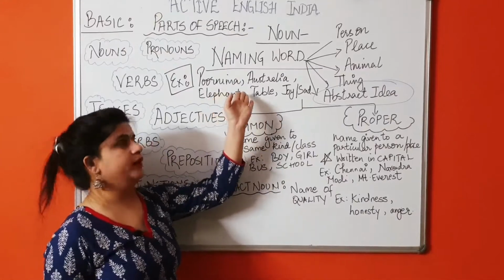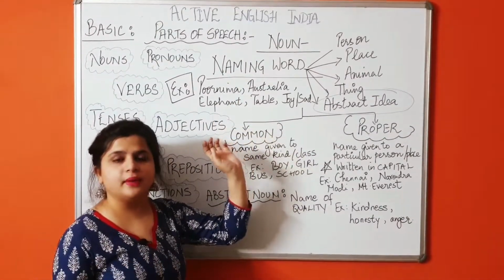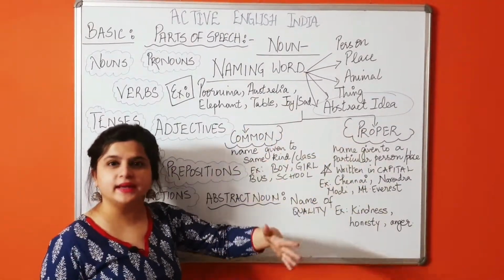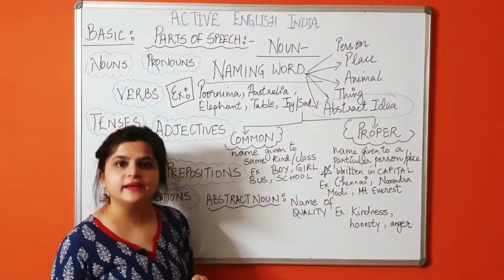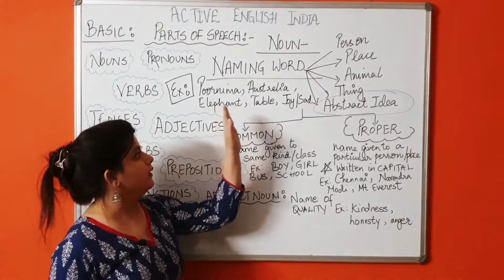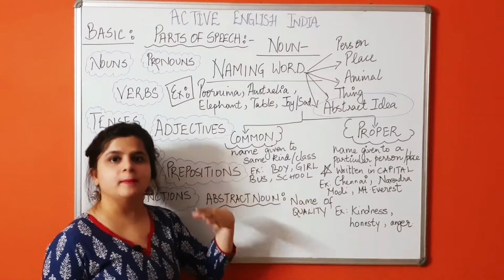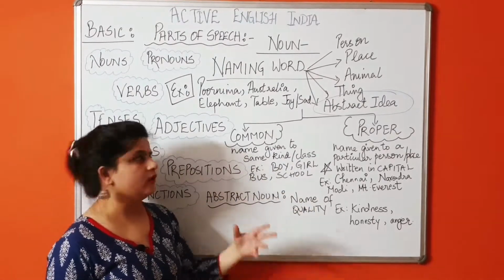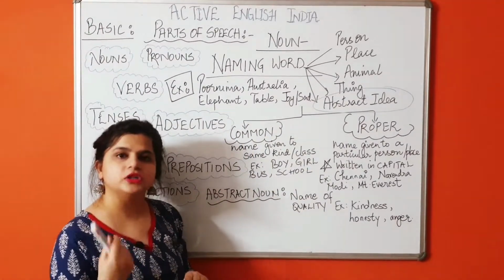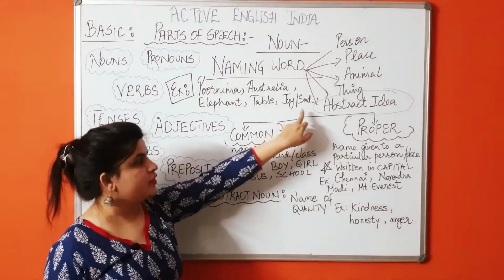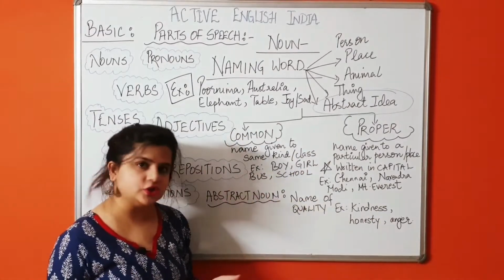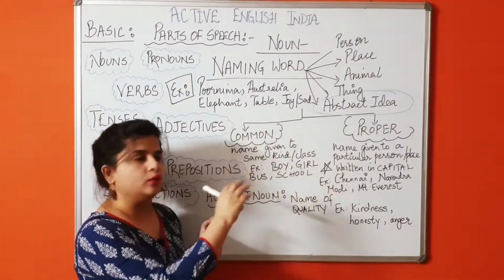Name of a person, Purnima, or maybe Purva, or maybe Amit or Aman, anybody. Then name of a place, Australia, New Delhi, Rajiv Chowk, all these are places. Any small place, any small country comes under noun. Name of an animal, elephant, monkeys, lizards, anything. Then name of a thing, table, chair, blackboard, whiteboard, marker, chalk, everything. And abstract things, joy, sad, angry, furious, all these kinds of emotions. So all these things come under noun.